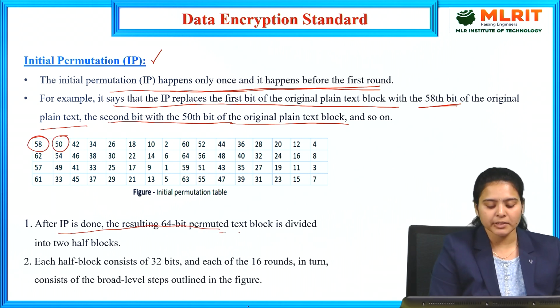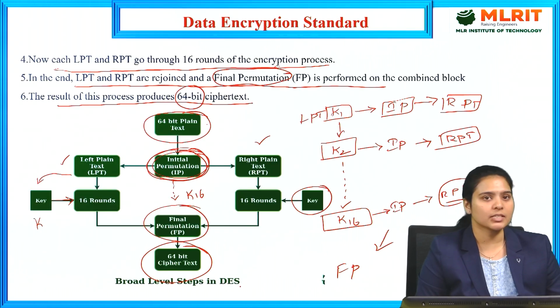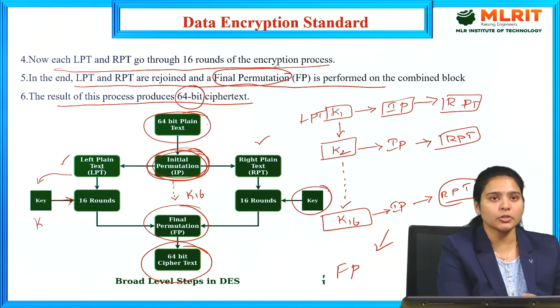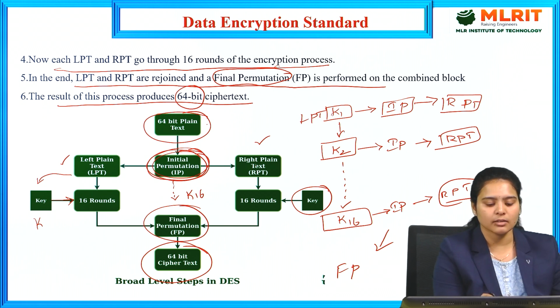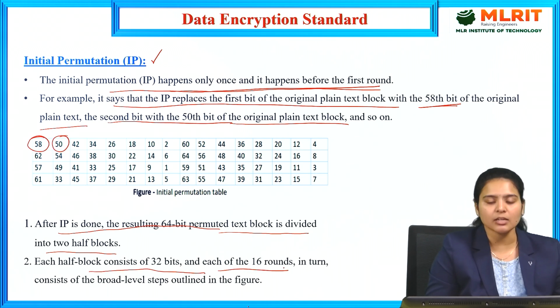We need to permutate. The text block is divided again into 2 half blocks, which we discussed in the previous slide. It can be divided into the left one and the right one. So it consists of 32 bits each, over 16 rounds.